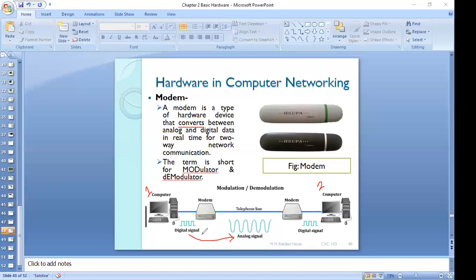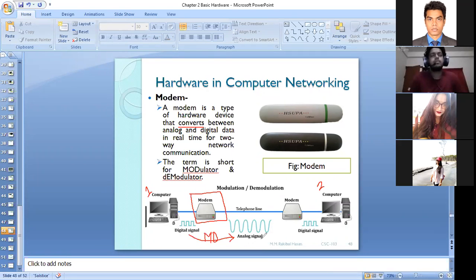So this process is called modulation. You understand? This process is called actually what? Modulation. Okay, and who basically performs this task? Modem. This is the hardware modem. This basically performs this task, modulation. Okay, all right. Again, when I am sending this analog signal and my friend is going to receive